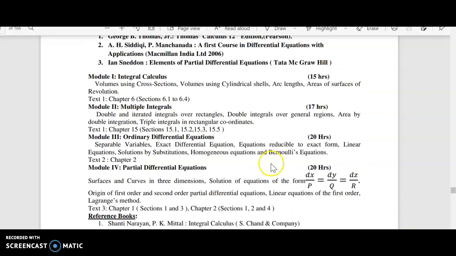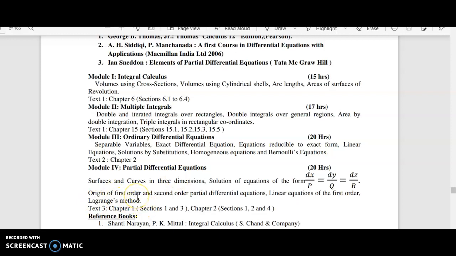And module 4 is about partial differential equations. Here we deal with surfaces and curves in 3 dimensions. Solution of equations of the form dx by p equal to dy by q equal to dz by r. Origin of first order and second order partial differential equations. Linear equations of first order, Lagrange's method, etc.